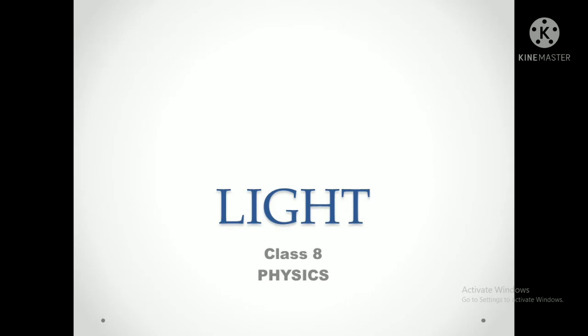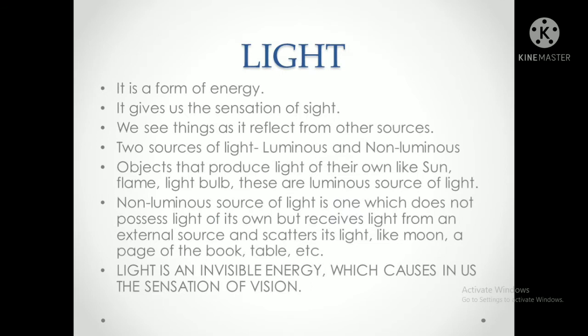So now, what is light? We will study that it is a form of energy, and it also gives us a sensation of sight. Whatever we see, light should fall on it, then only can we see that object. So it gives the sensation of sight. We see things as light is reflected from other sources. So there are two kinds of sources of light: one is luminous and the other is non-luminous.